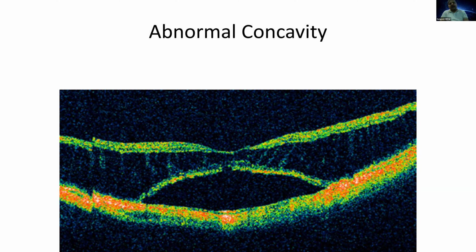That's another difference. Schisis you may need to treat with surgery, and DRIL you can treat with anti-VEGFs.